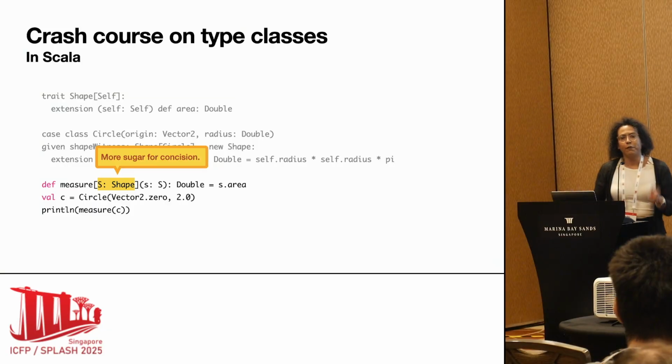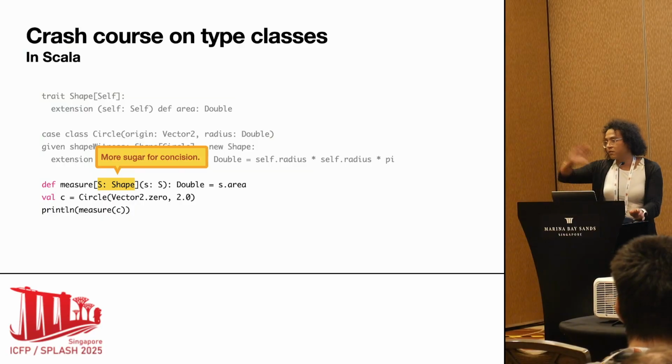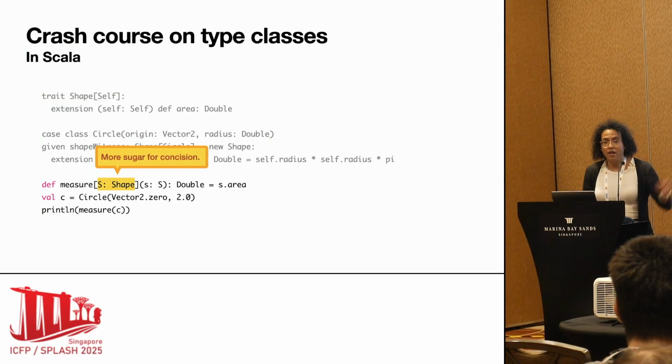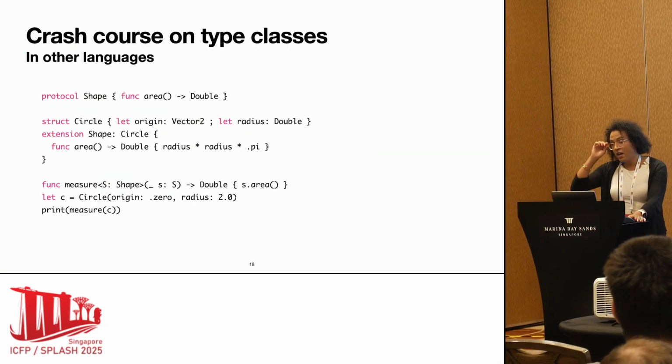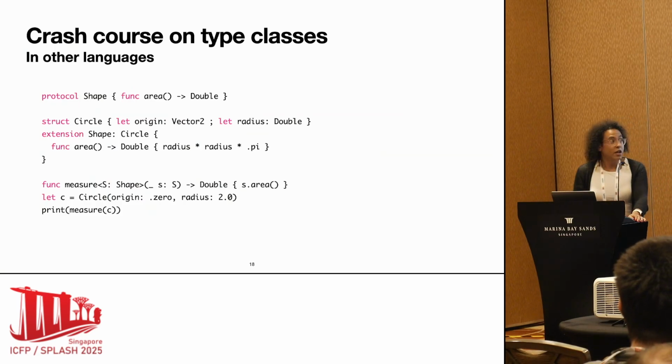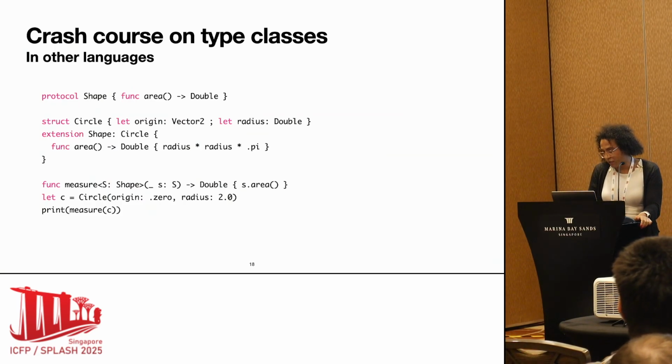So I've done a lot of Scala tricks here, but I've done that to show you that type classes are really just reusing a concept that we already know. We just put the data on the side, and then we add parameters. And the syntactic tricks here can also be implemented in other programming languages, so it's not a Scala-specific thing. For instance, if I were to write the same program in Swift, it would look almost identical, right? So type classes are a general approach that we can use to implement generics.